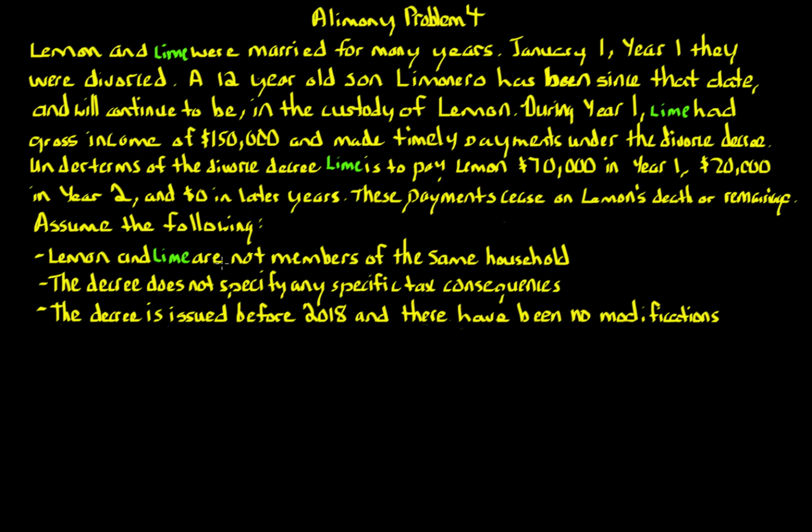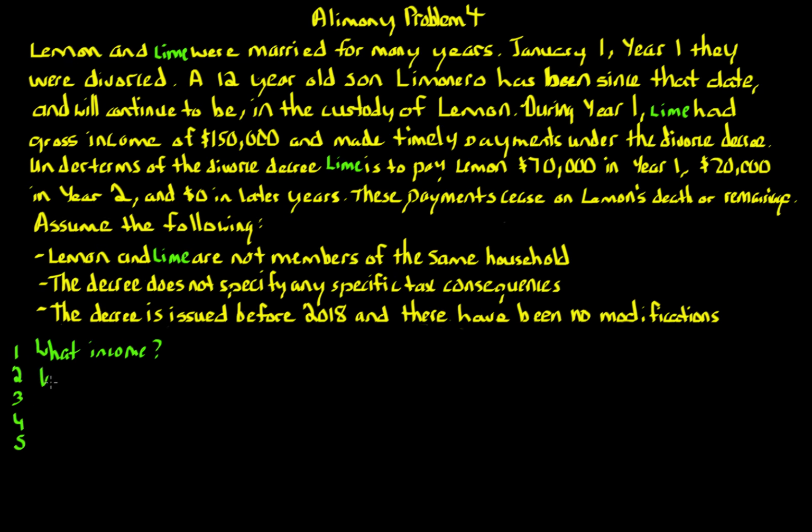Now assume the following. Lemon and Lime are not members of the same household. The decree does not specify any specific tax consequences, and the decree is issued before 2018 and there has been no modification. So remember, whenever we have any type of income tax issue, we always start by asking our 5 questions. The first question is, what amount of gross income, if any? This deals with inflows. Looking at our fact pattern, Lemon is receiving $70,000 in year 1, $20,000 in year 2, and 0 in later years. So we have to ask if there's any potential income that needs to be included with respect to Lemon.